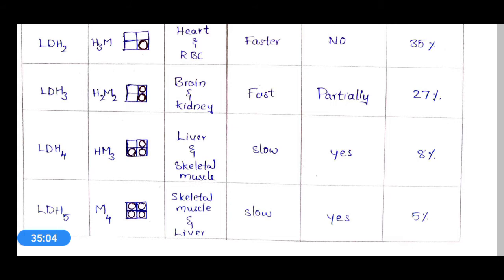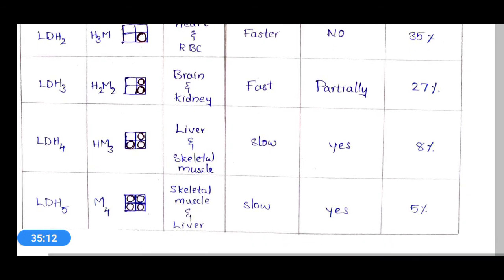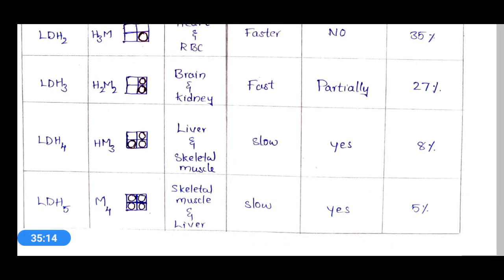The origin is brain and kidney, and its electrophoretic mobility is fast but not faster. That means it is a little slower compared to LDH1 and LDH2.